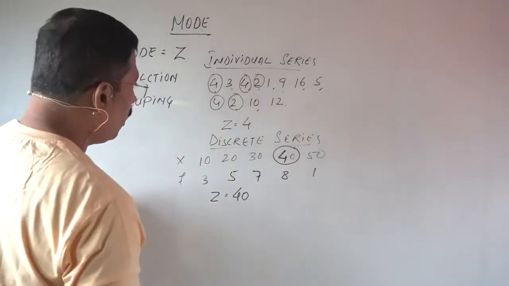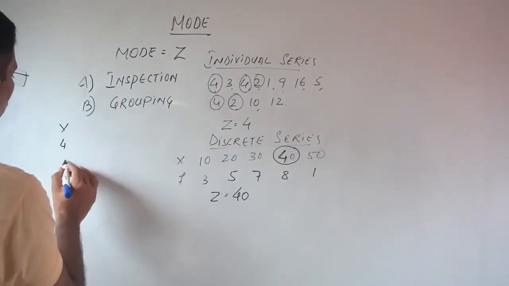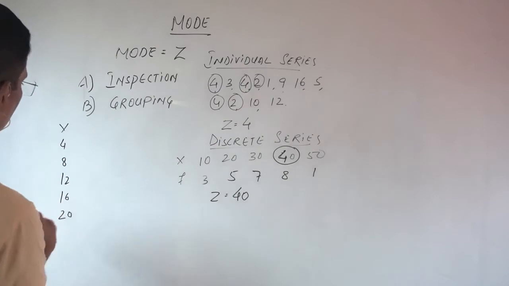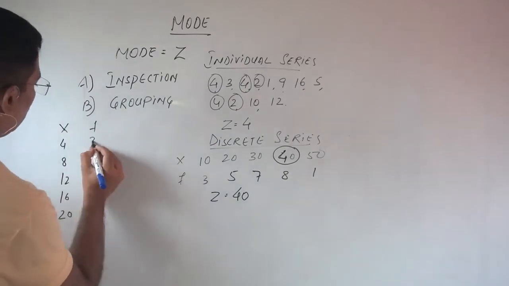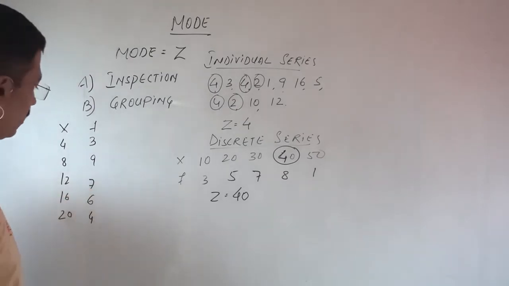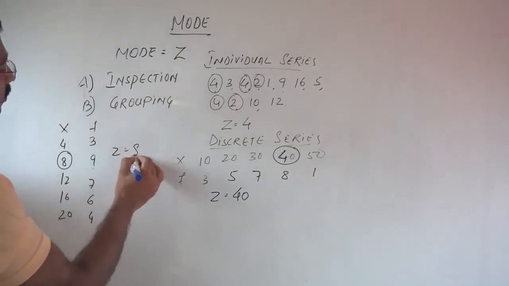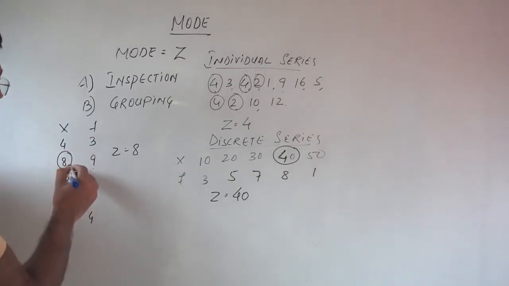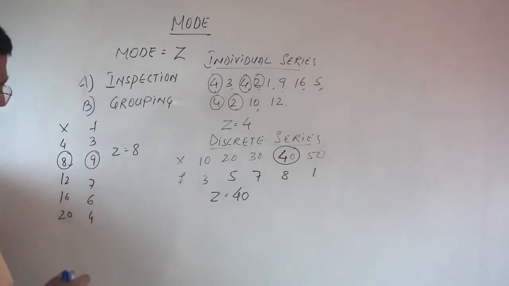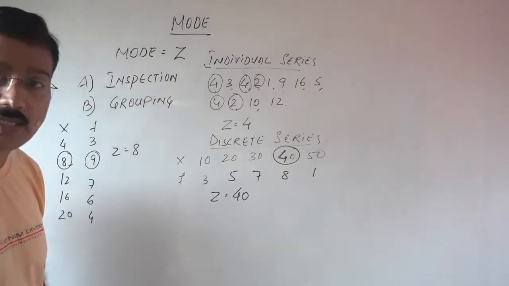One more. Here X: 4, 8, 12, 16, 20, and the frequency is 3, 9, 7, 6, 4. Then what will be the answer? 9 or 8? Yes, the result will be 8. So Z is equal to 8. The students who scored 8 marks are 9. Clear? So the result is very clear. This is the individual and discrete series.